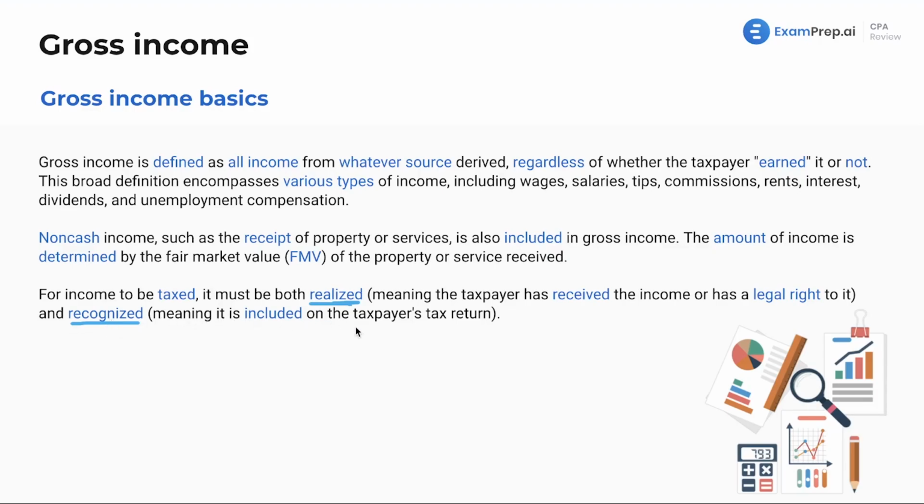Recognized means it's included on the taxpayer's return. Make sure you have this down. Realized means it really happened in the real world; recognized means it's recorded on the tax return. Make flashcards. Make sure you get this down right now because this is going to come up much more heavily as we go through the course.